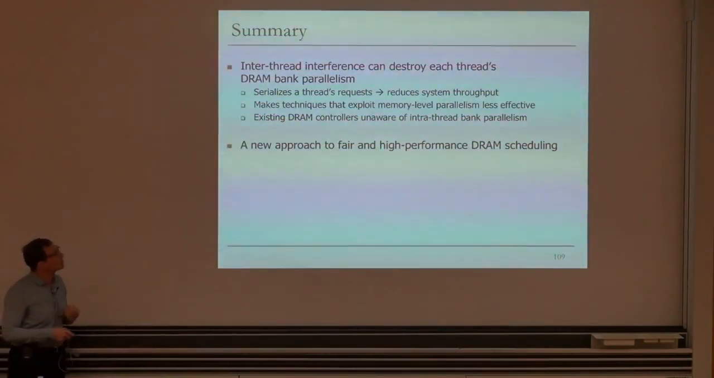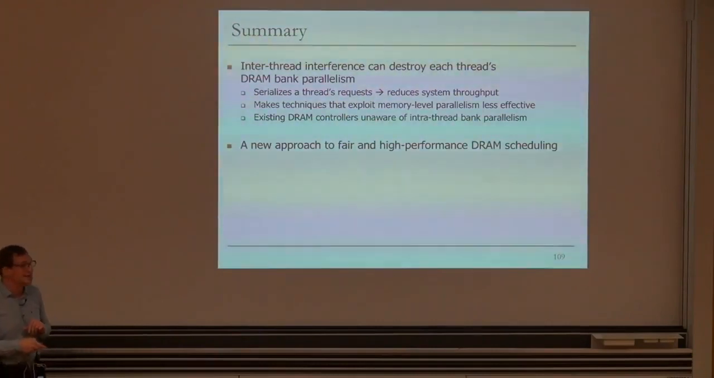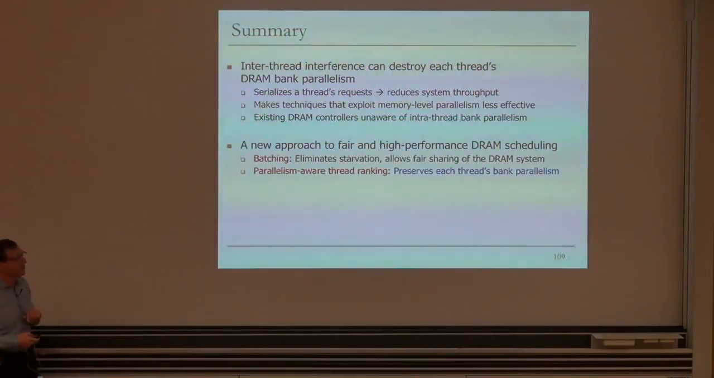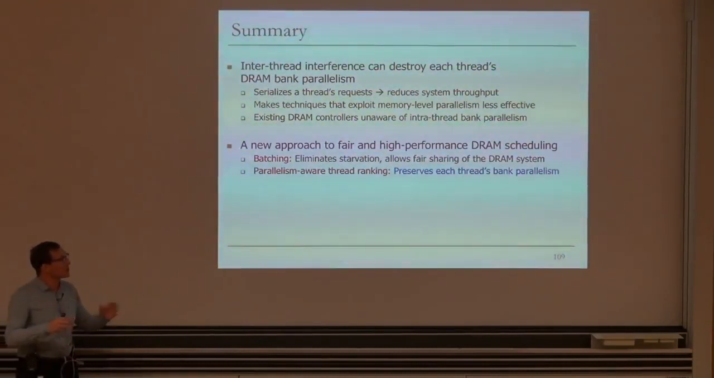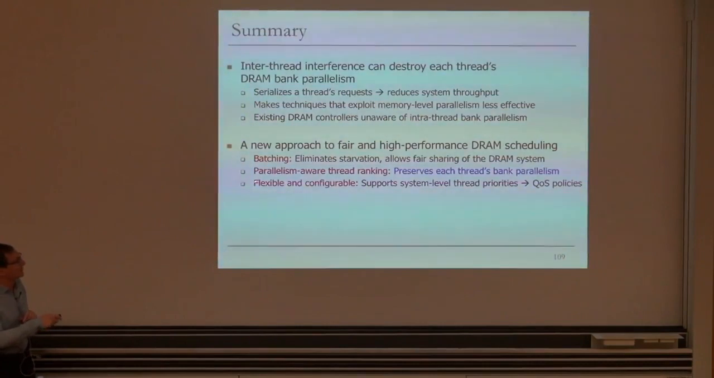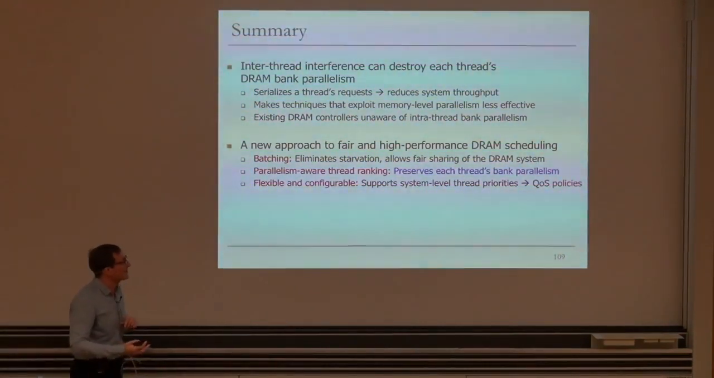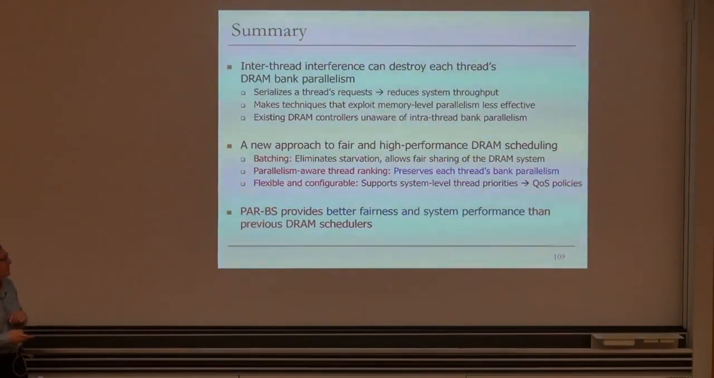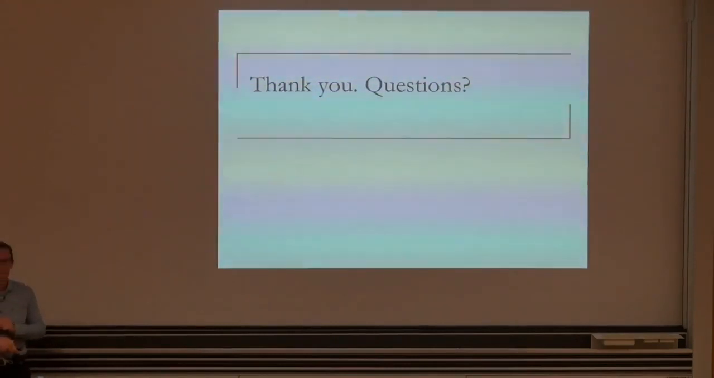So we provided a new approach to fair and high-performance DRAM scheduling that takes this into account and introduces some other ideas. The two key principles are batching. Batching of memory requests from different threads eliminates starvation and allows fair sharing of the DRAM system. And the second principle is parallelism-aware thread ranking. This preserves each thread's bank-level parallelism within the batch. Combined together, we have a high-performance and fair scheduler. It's also flexible and configurable because it supports system-level thread priorities. This way, the operating system can enforce quality of service policies. And PAR-BS, we've shown, provides better fairness and system performance than previous DRAM schedulers.